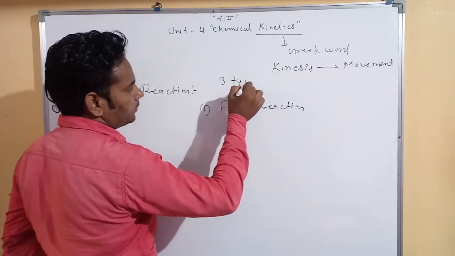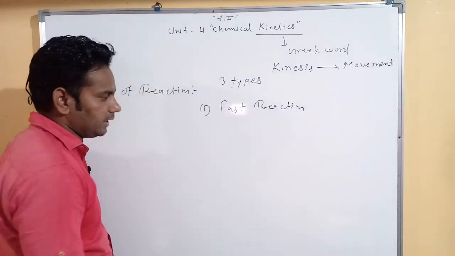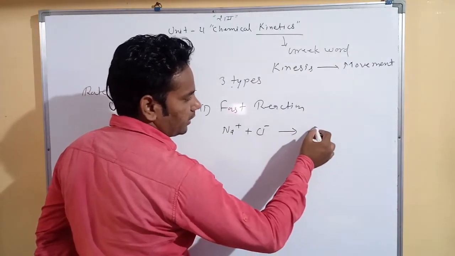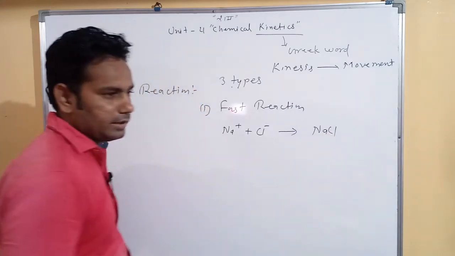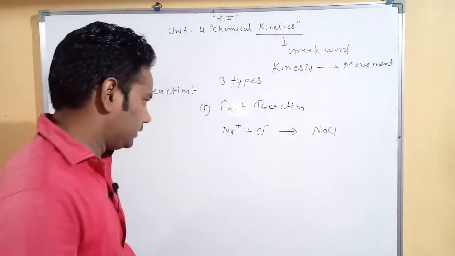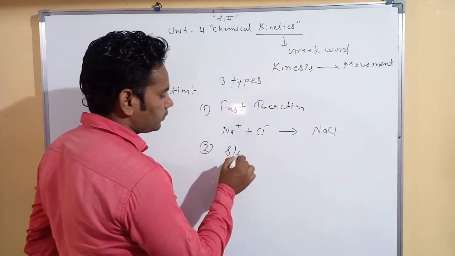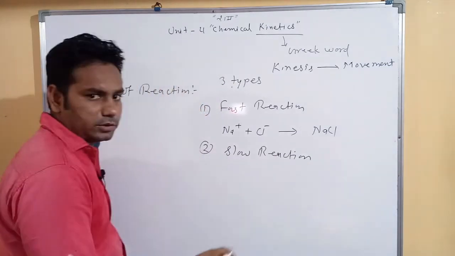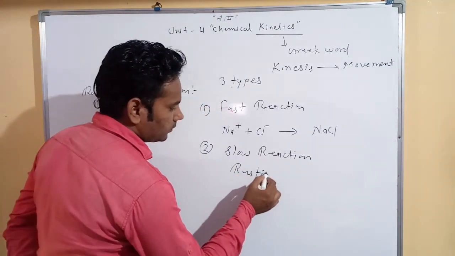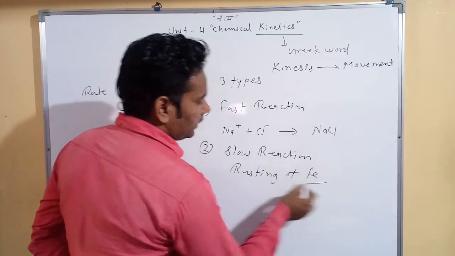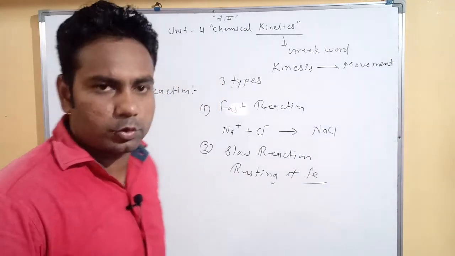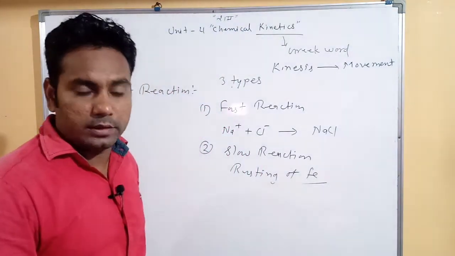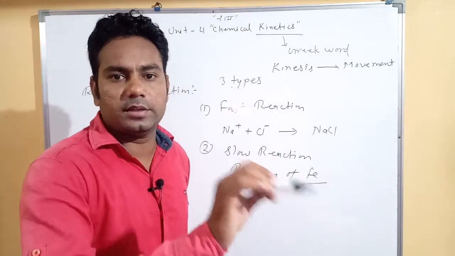Okay, on the basis of rate of reaction, the reaction is divided into three types. First is fast reaction. All ionic reactions are like this, for example Na+ and Cl- convert into NaCl. All ionic reactions are examples of fast reaction. Second is slow reaction, for example the rusting of iron. Rusting of iron is an example of slow reaction because it takes a long time to complete.